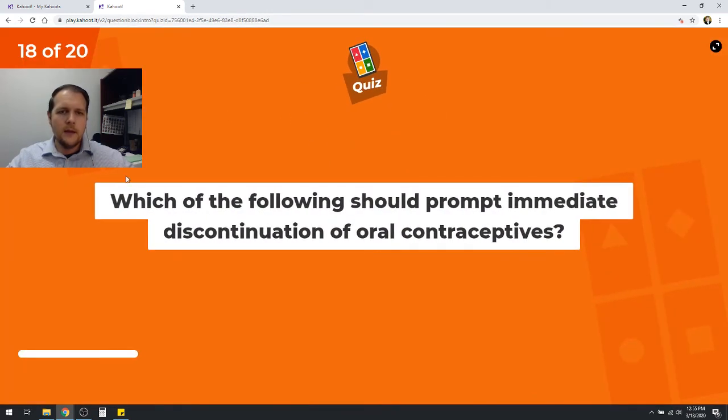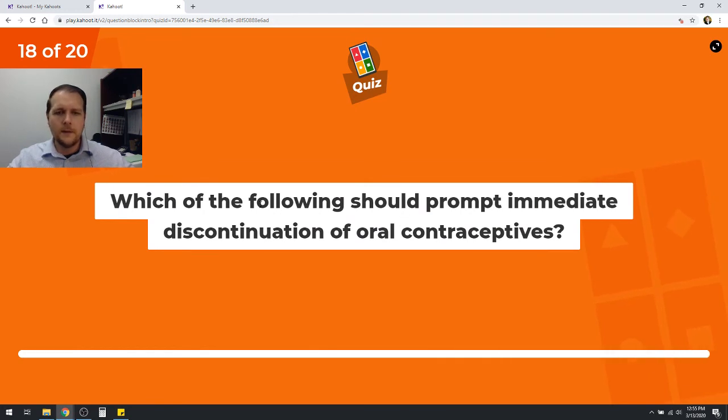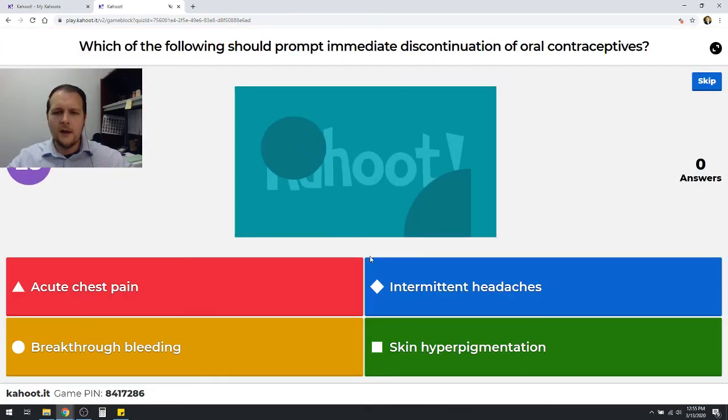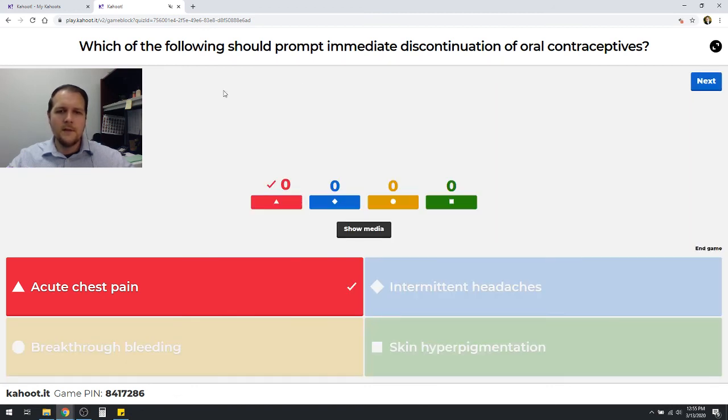Up next, we have which of the following should prompt immediate discontinuation of oral contraceptives? Be acute chest pain, intermittent headaches, breakthrough bleeding, or skin hyperpigmentation. Well, which one of these sounds like an emergent sort of condition? Most of you should know this. Yes, that would be acute chest pain.